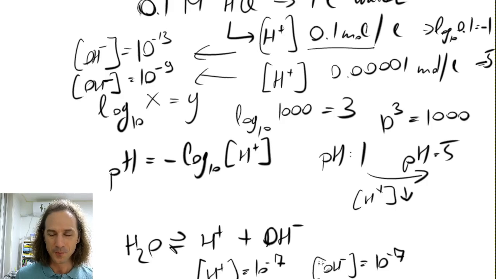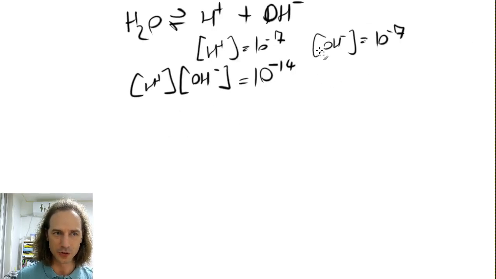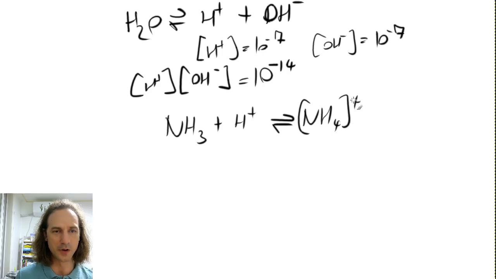So if you remove the hydrogen ions or add OH minus ions in the solution, for example, you add ammonia into your solution. The ammonia, so NH3 plus H plus, will make the ammonium ion. This is also an equilibrium reaction, so not all the ammonia will eat the hydrogen ion.